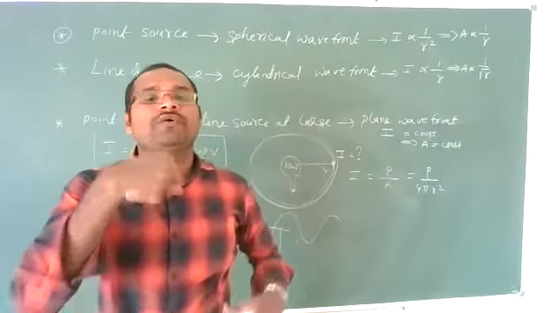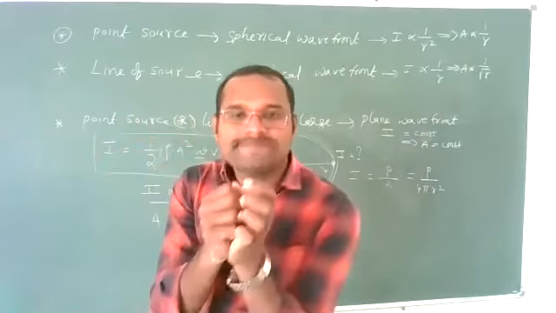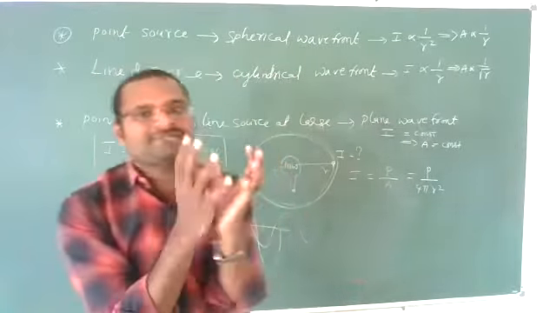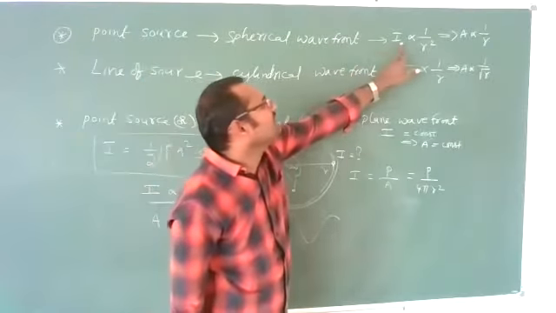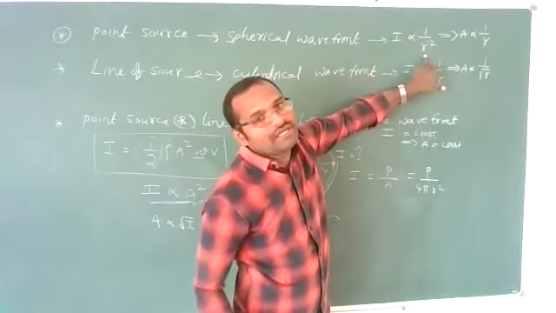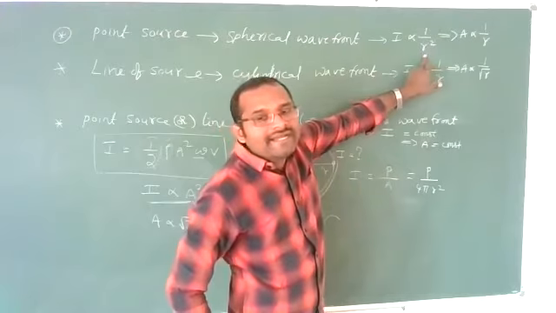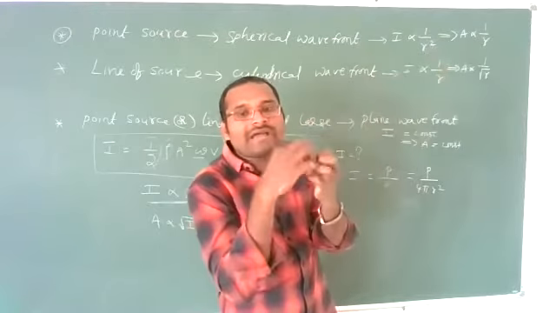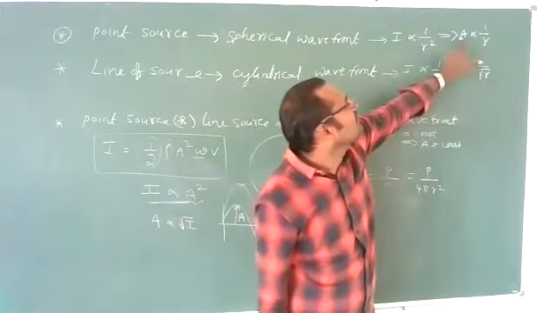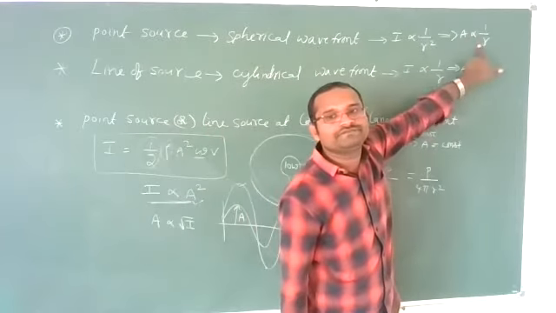Now, these two are very important. See, a spherical wavefront, how can you produce? Spherical wavefront can be produced by a point source. Now, for that spherical wavefront, how does the intensity vary with the distance? I is proportional to 1 by r square. The reason I told you. And what about amplitude? How does the amplitude of a spherical wavefront change with the distance? A is proportional to 1 by r.